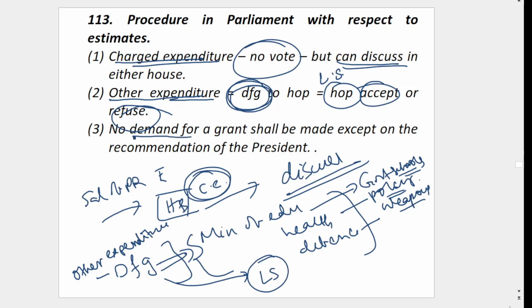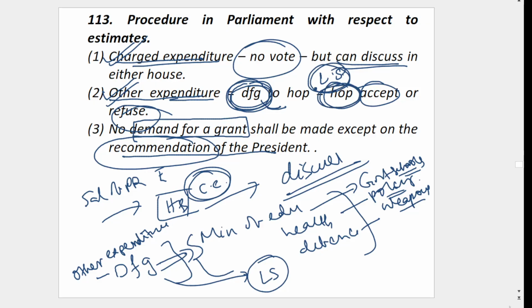And no demand for grant shall be made except on the recommendation of the president. So recommendation of the president is required. So Article 113 is very important. Charged expenditure, no vote. You can only discuss. Other expenditure, you have to submit as demand for grant, every ministry, and the power to accept or refuse is given only to the House of the People, Lok Sabha. And no demand for grant can be made except on the recommendation of the president.